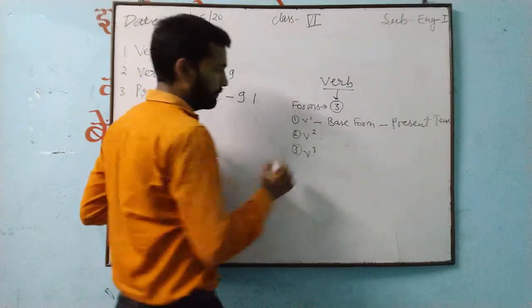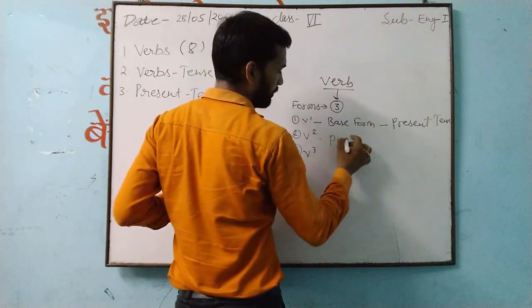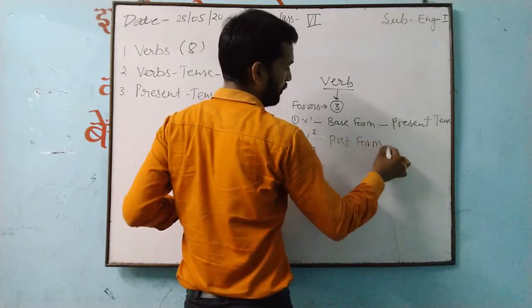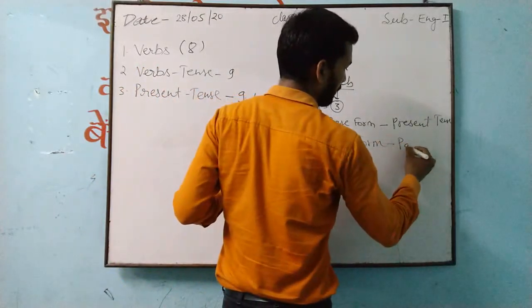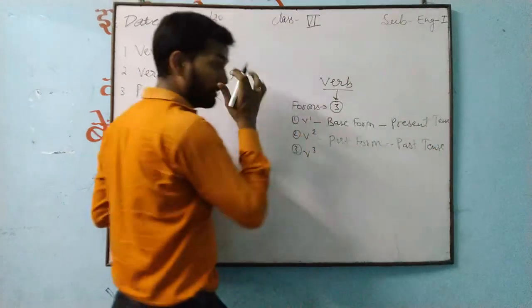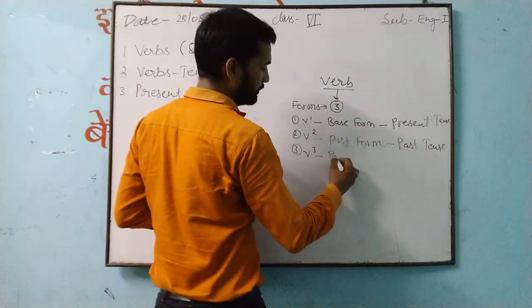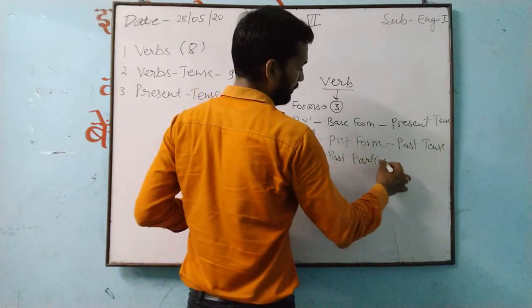The second form of the verb is also known as the past form. And we use it in past tense. Understand it? And the third one is known as the past participle.